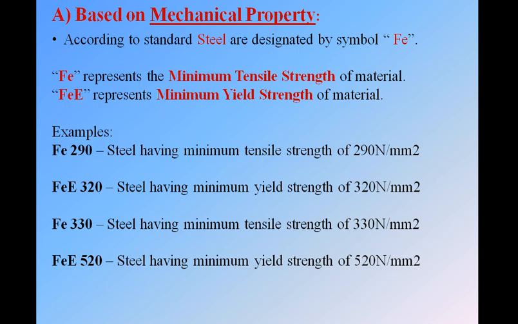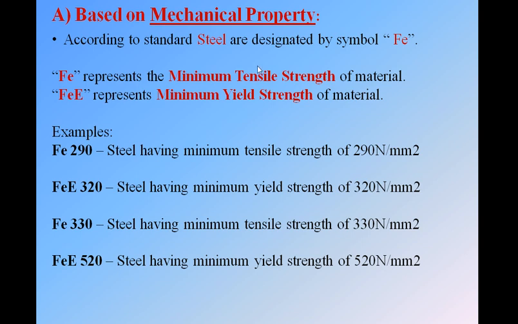See, according to the IS standard, steels are designated by the symbol Fe, that is the symbol of iron. Steels are named by the symbol Fe, capital F, small e. Remember it. Then Fe represents the minimum tensile strength of the material.